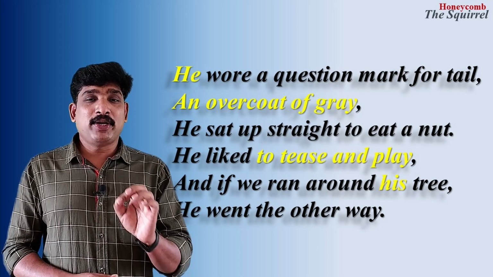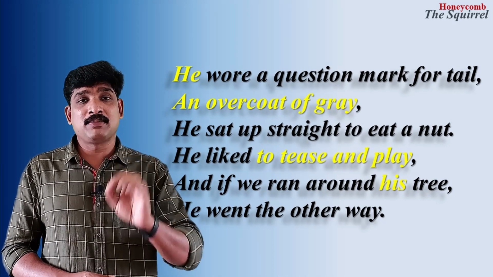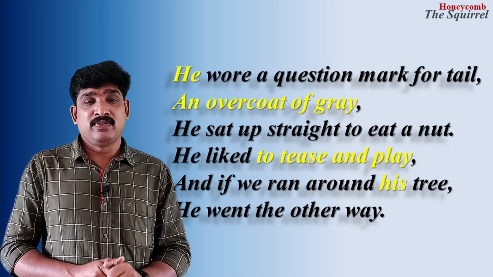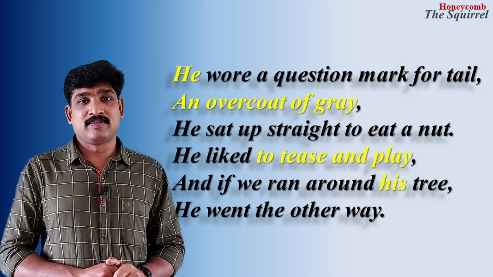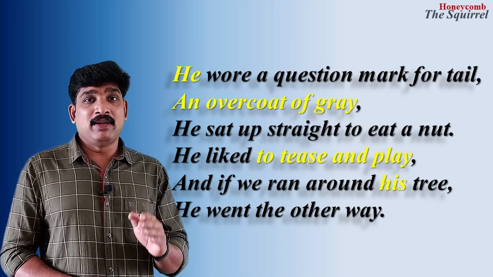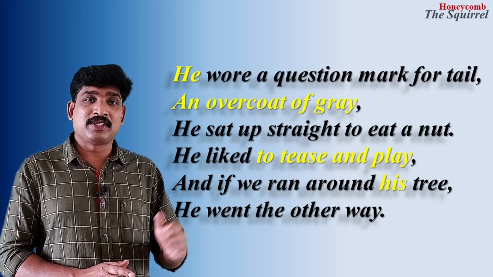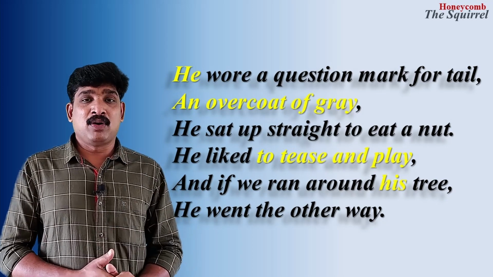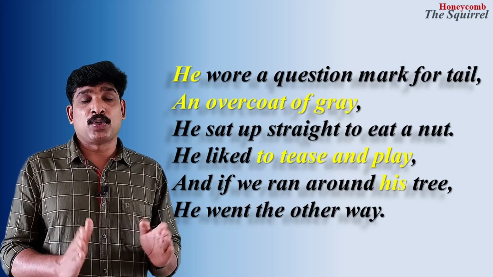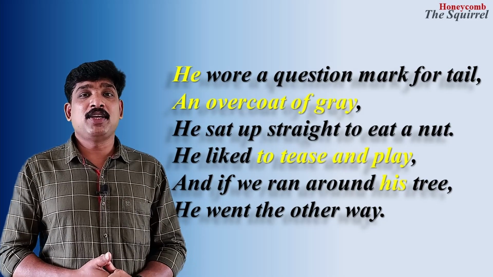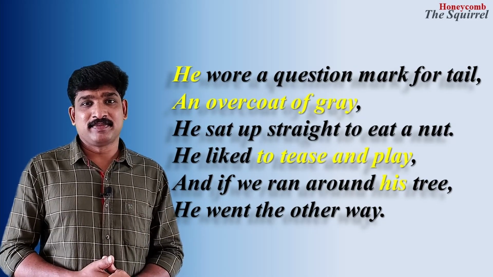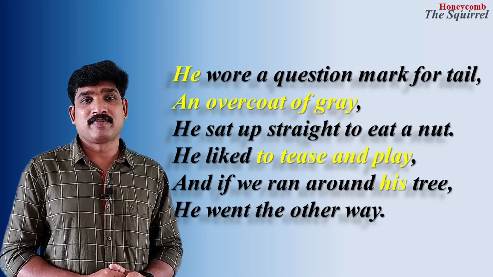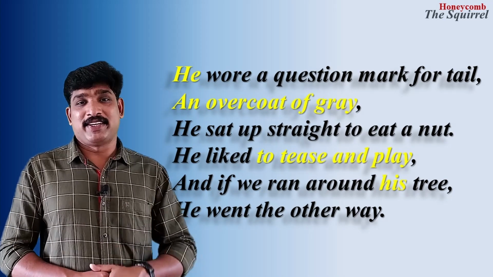Further, we can see the poetess says he wore a question mark for tail. Usually we don't say an animal wore a tail. We say an animal has a tail. People used to wear their clothes. Animals never do that. Here also the poetess used the poetic device personification. Another example of personification is an overcoat of grey. Overcoat is used by humans, not by animals. Here also the poetess gives human-like qualities to the squirrel. This is also a good example of personification.